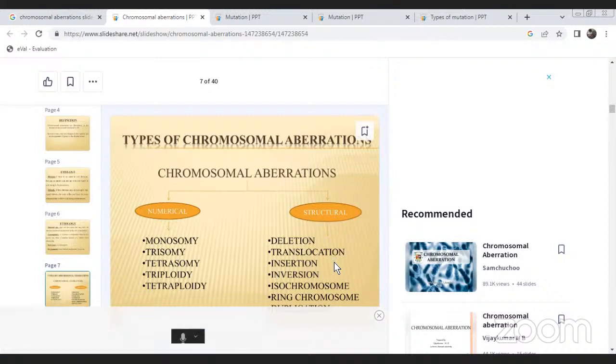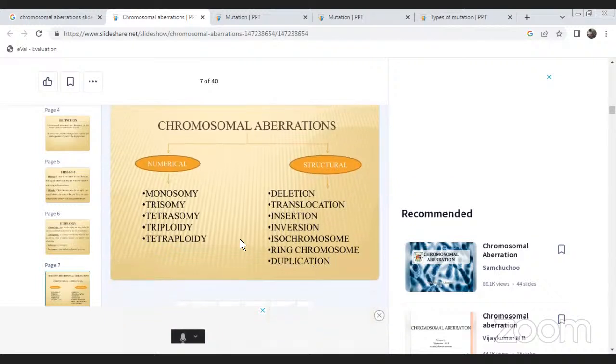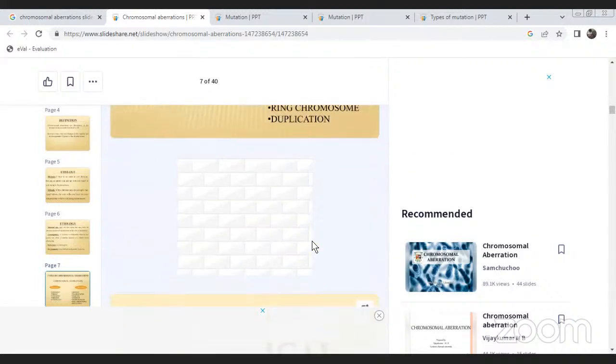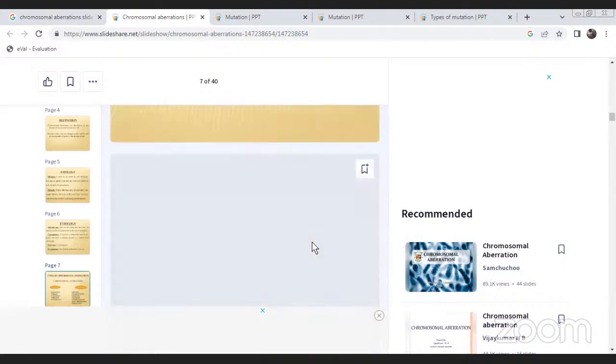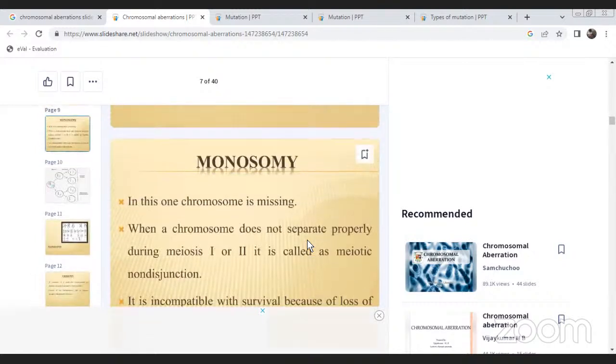Next, structural changes: deletion, translocation, insertion, inversion. Okay, these are the chromosomal numerical changes and structural changes.